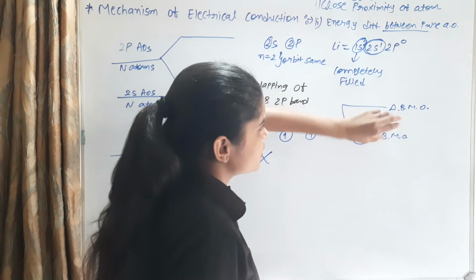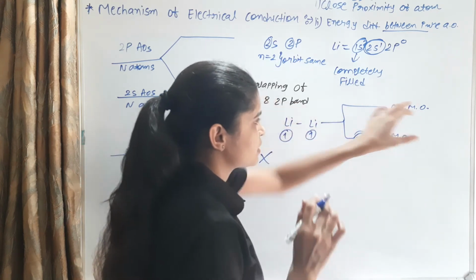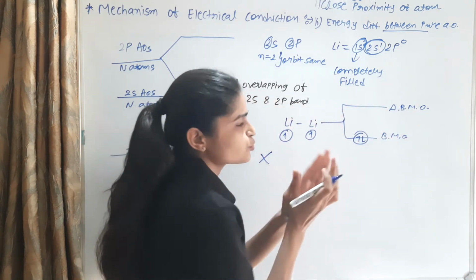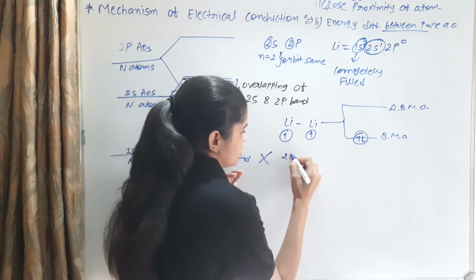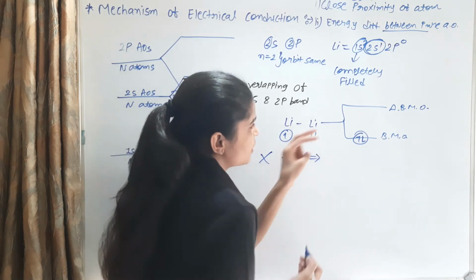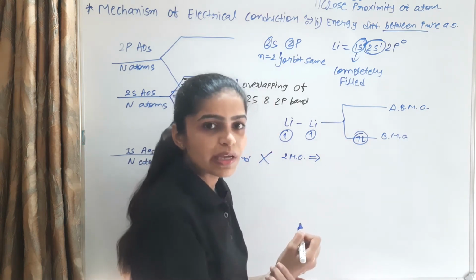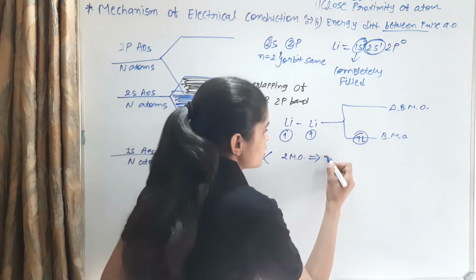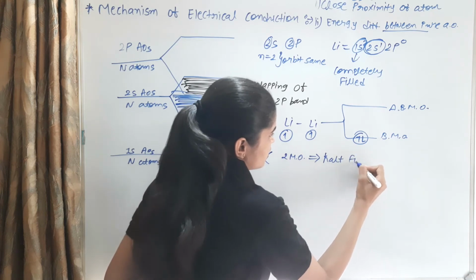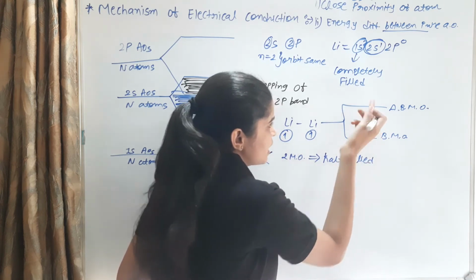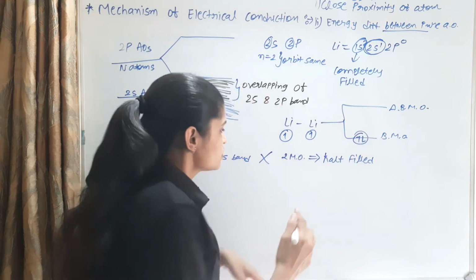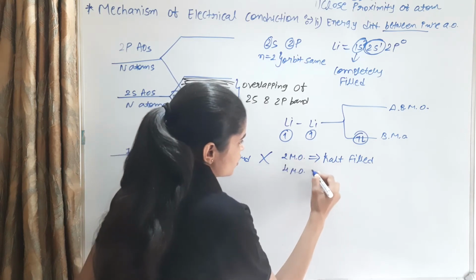So in Li2, 2 molecular orbitals are present, 1 empty and 1 filled. We can say the molecular orbitals are half filled and half empty.